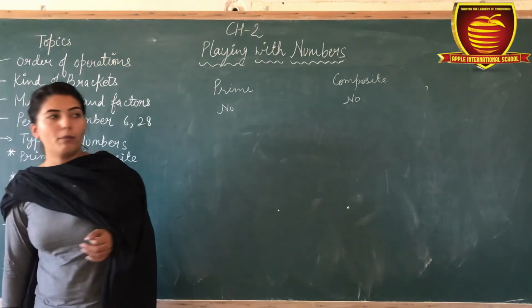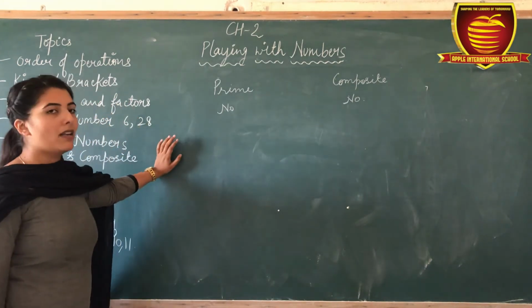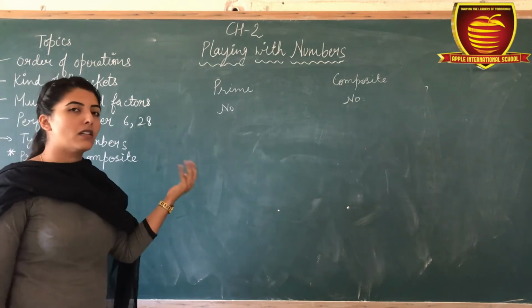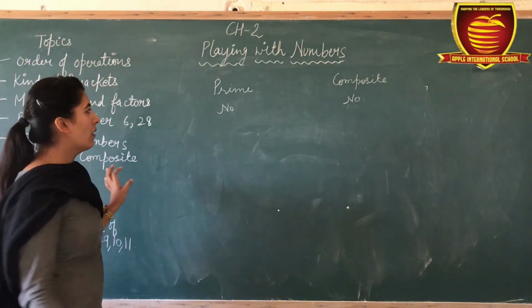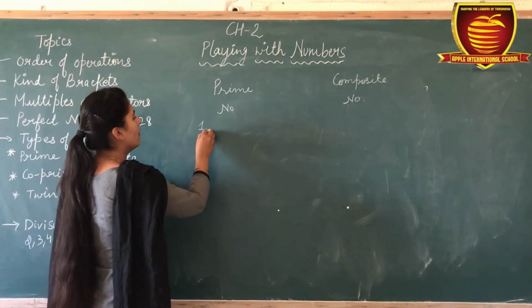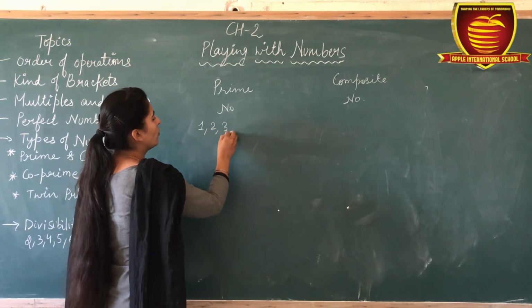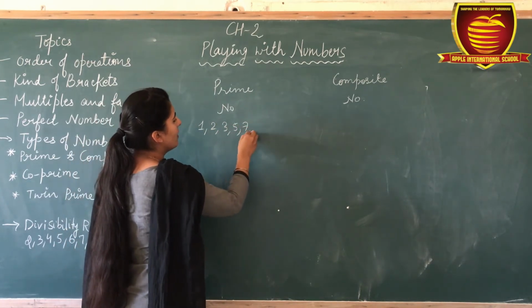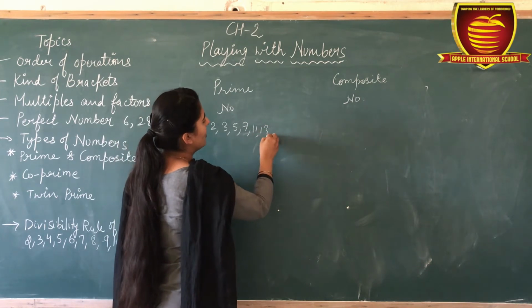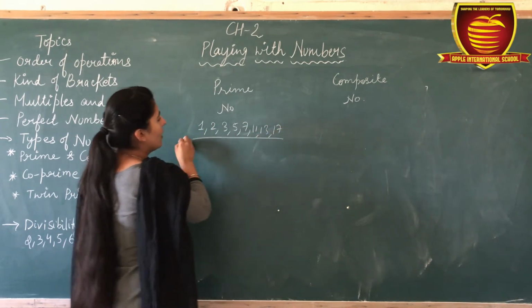Prime numbers are the numbers which come only in their own table. For example, 2, 3, 5, 7, 11, 13, 17.